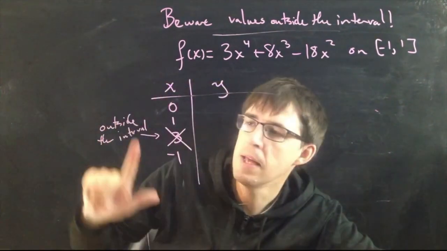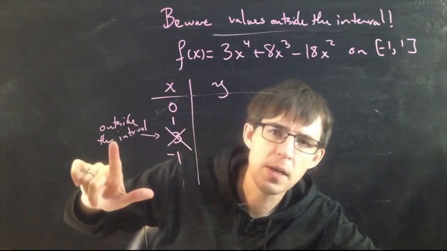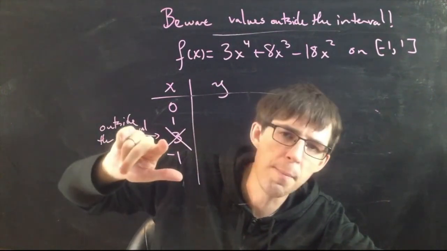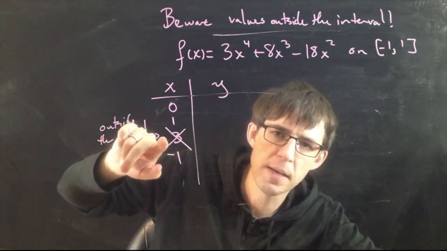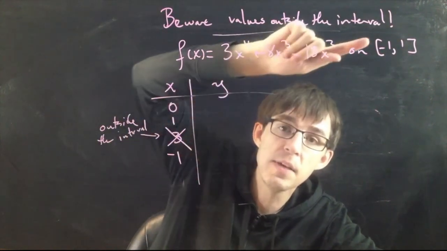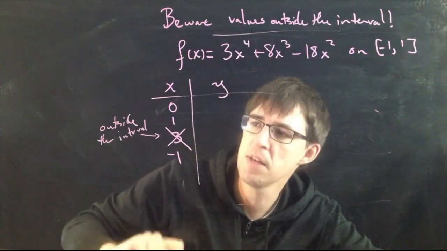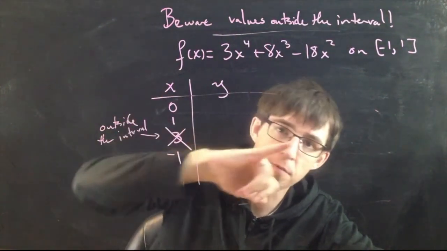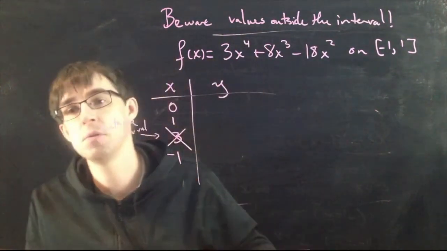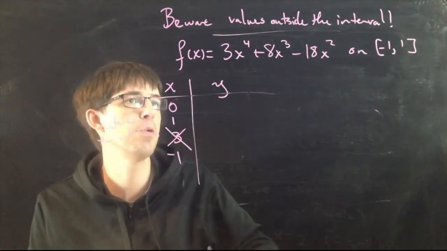Outside the interval, right? If you forget about this, then you can get a sort of false positive. You can think that maybe this is actually the absolute maximum or minimum, even though that point is not even inside the interval that we're talking about. So make sure you exclude points that are outside the interval. It'll save you some work because you won't have to find the y value for that one. Also, it might prevent you from screwing it up.